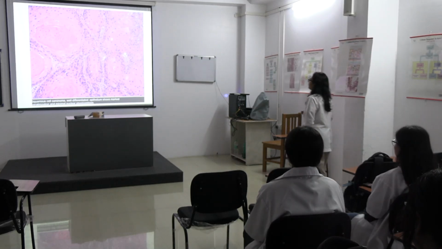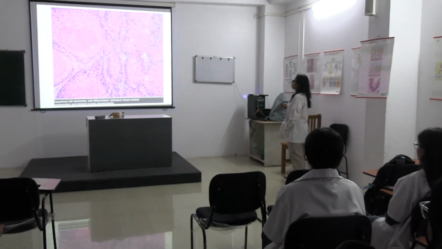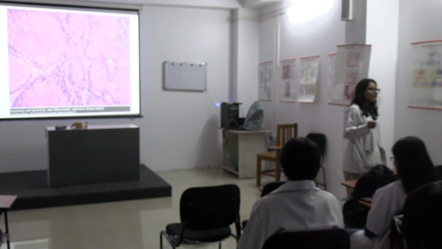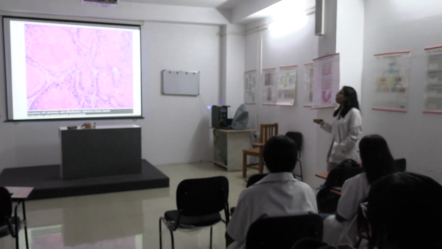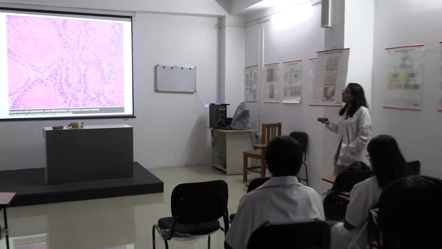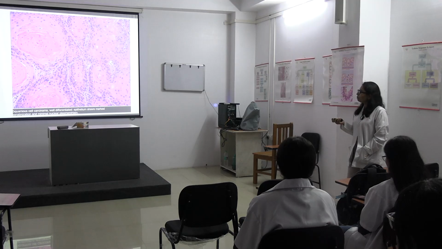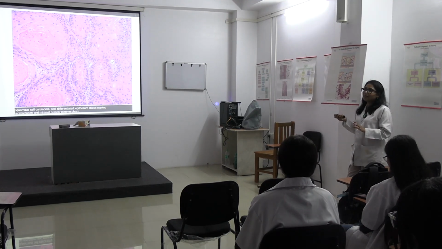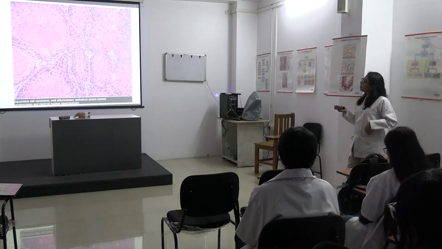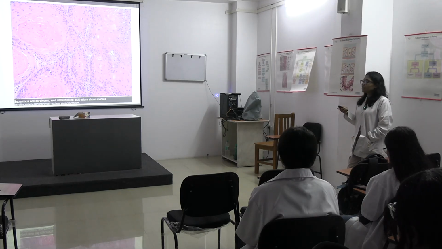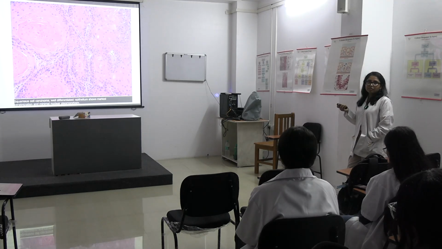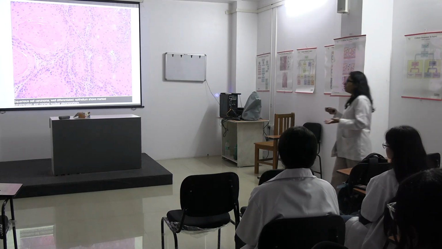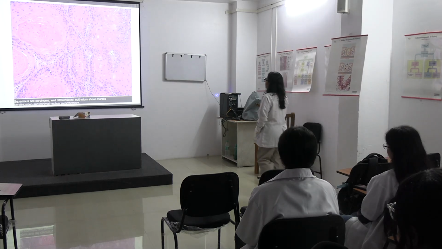So, well differentiated SCC will have what? A lot of keratin pearls. There will be intercellular bridging between these squamous cells, and pleomorphism will be lesser compared to the higher grades. Now, what is poorly differentiated? There will be very few keratin pearls.